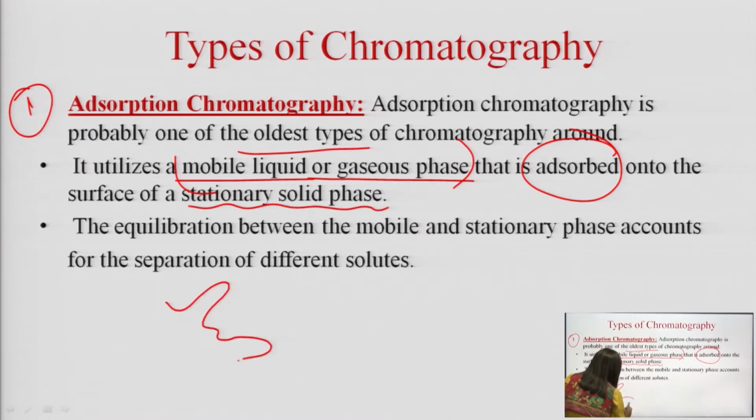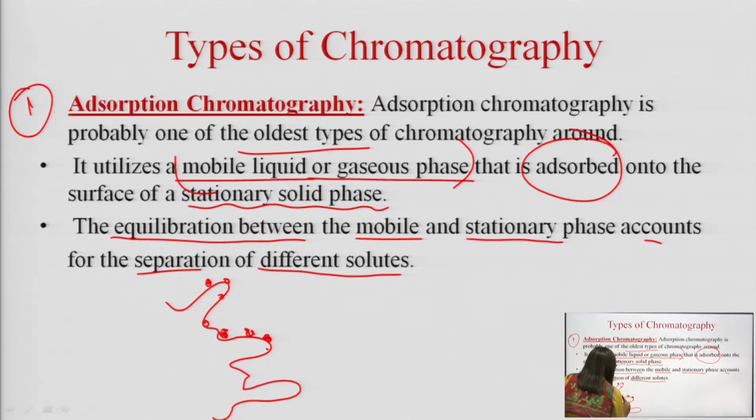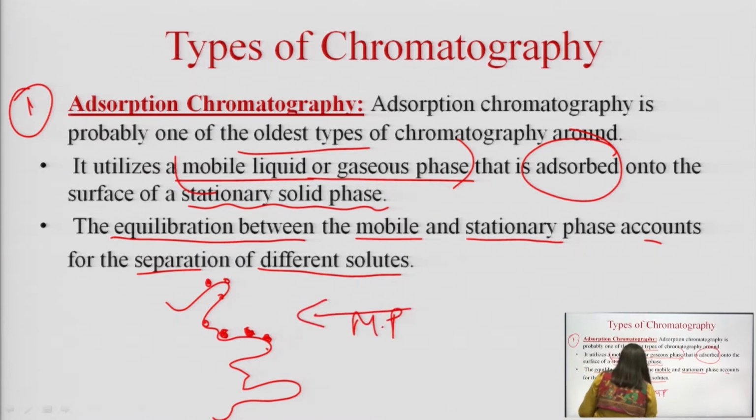Believing that this is silica or any solid phase like cellulose paper, the sample will get adsorbed onto this phase when it is applied. The equilibration between the mobile and stationary phase accounts for the separation. That means once this gets adsorbed, the mobile phase is passed through it.